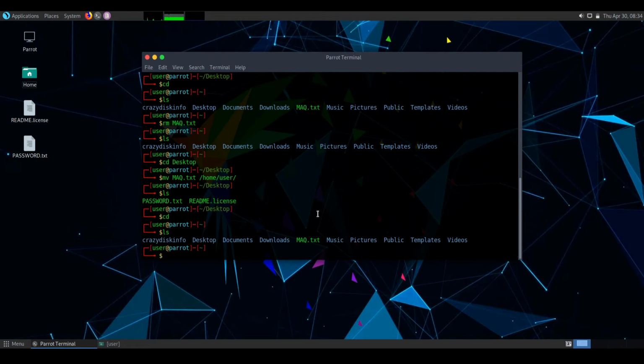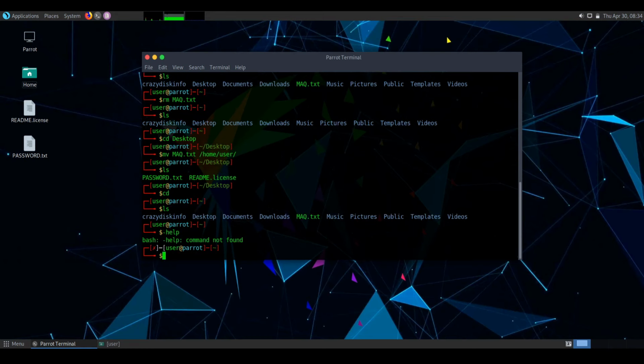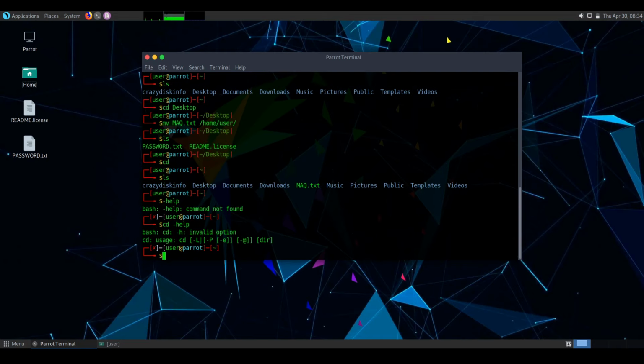So the next command is help. To know more about a command and how to use it, use the help command. It shows the manual for the command. For example, cd space help.